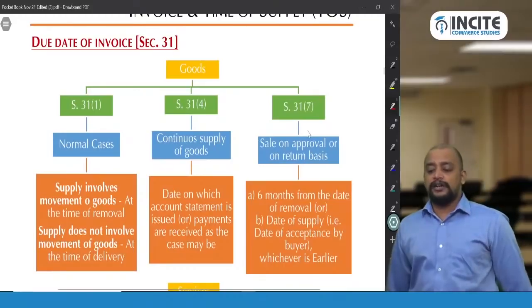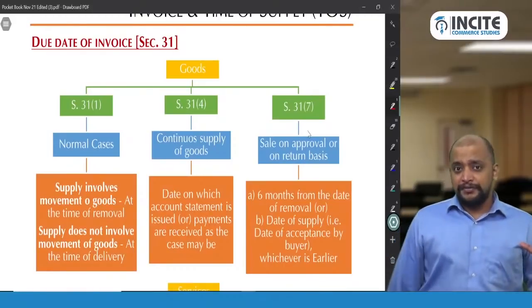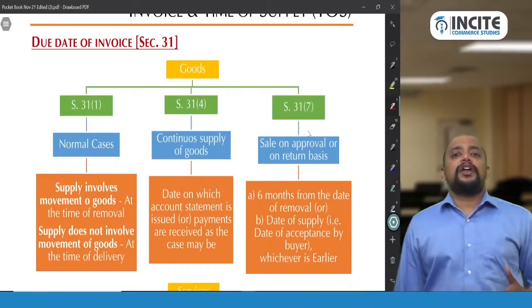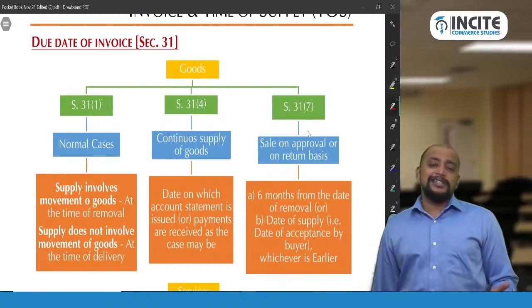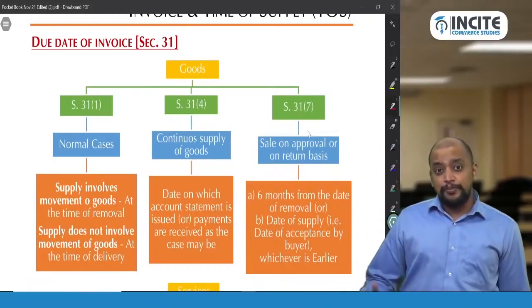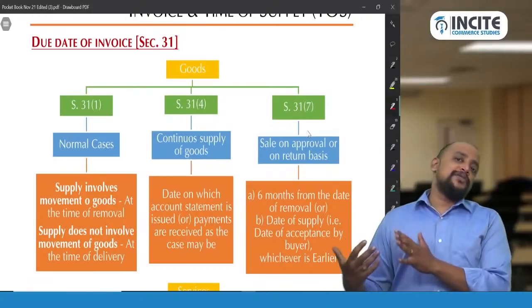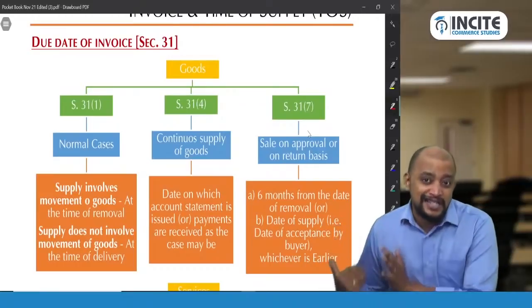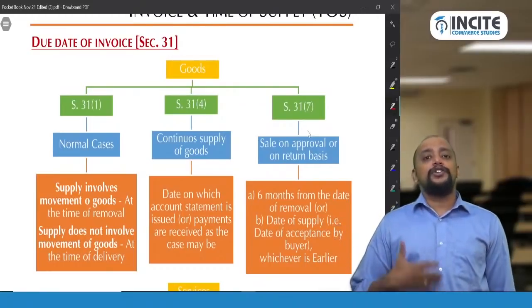Let's try to understand goods first. In case of goods, if it is continuous supply of goods, due date of invoice is determined under section 31 subsection 4. In case of sale on approval or on return basis, due date of invoice is determined under section 31 subsection 7. What is the meaning of continuous supply of goods?